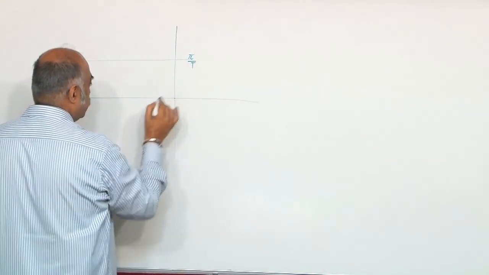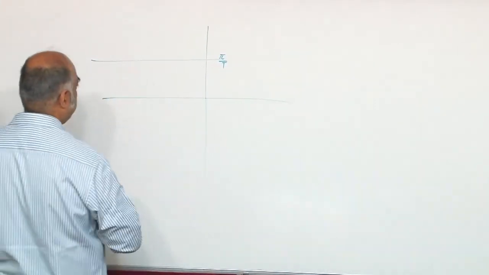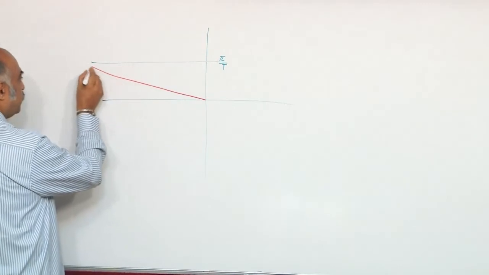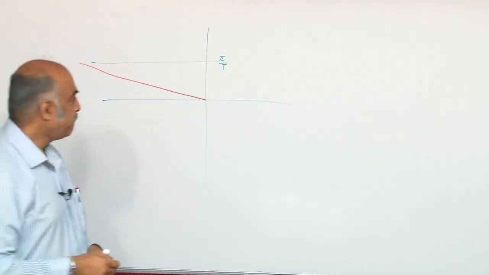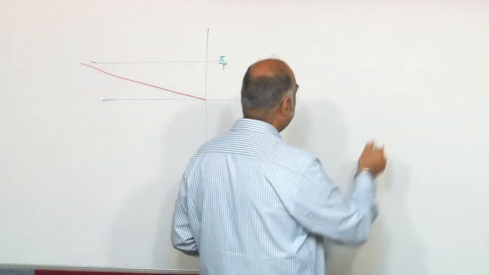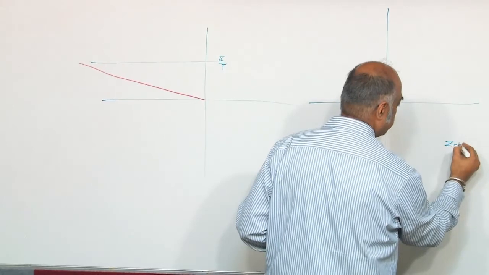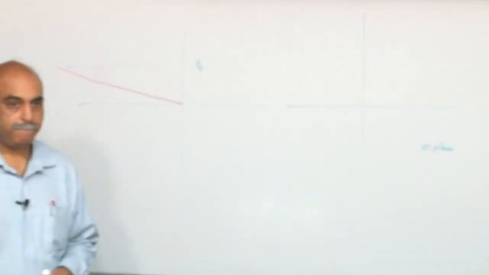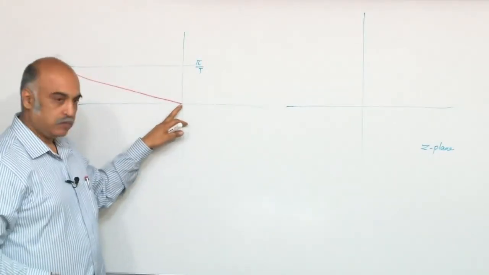Let us say my locus is like this, take the red line. What should happen in the z plane? Yeah.